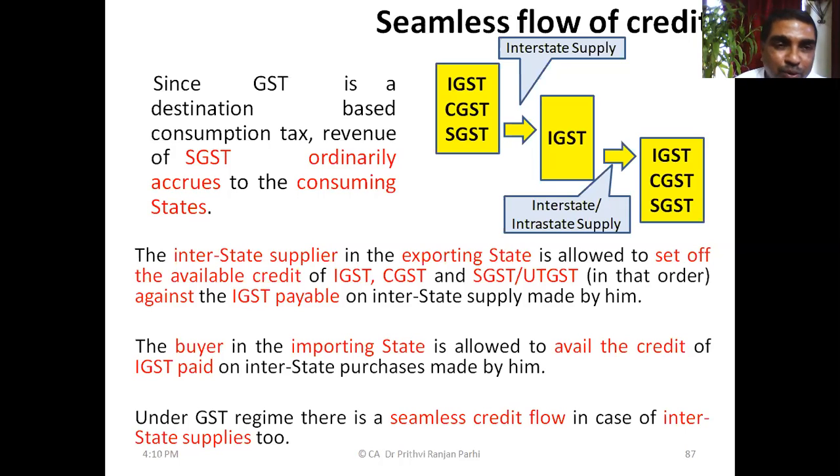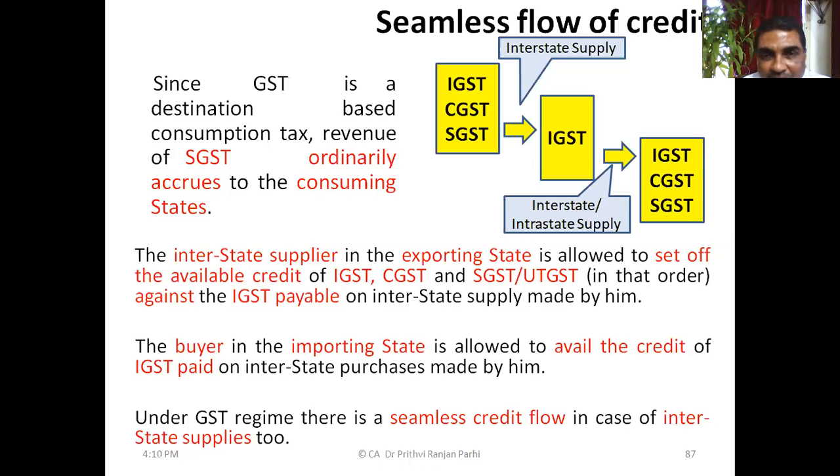That example we had discussed. Once again, I would like to explain it. GST is a consumption-based or destination-based tax, right? So the revenue ultimately is received by the state where the supplies are consumed. The revenue of SGST ordinarily accrues to the consuming state.